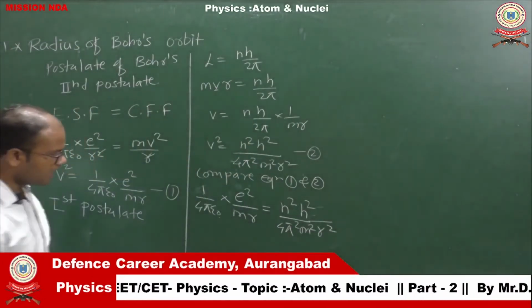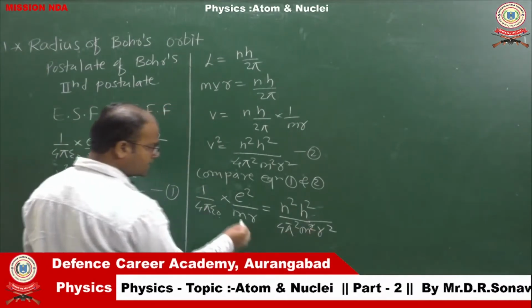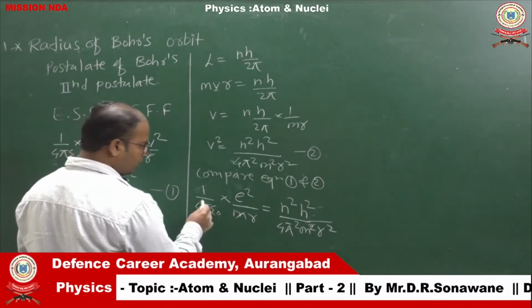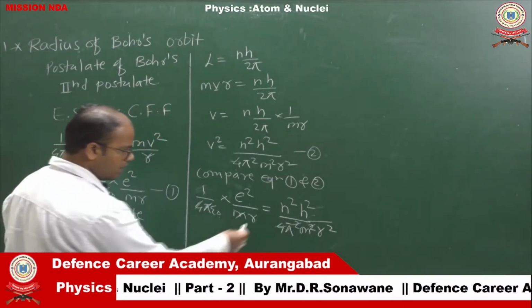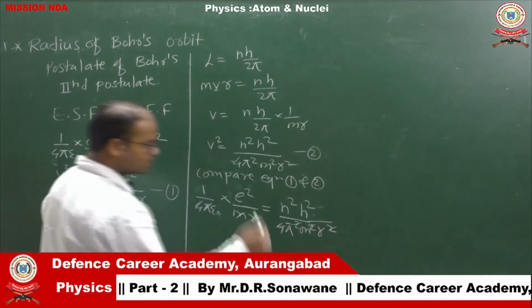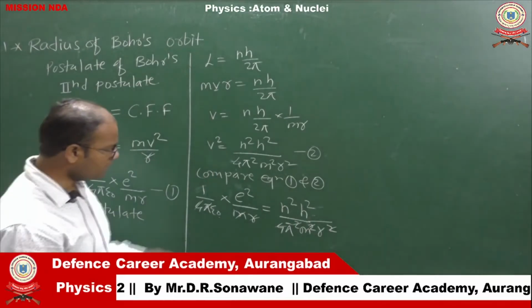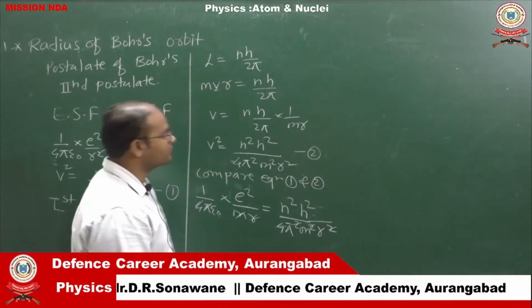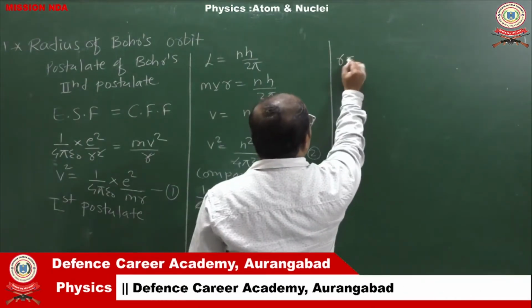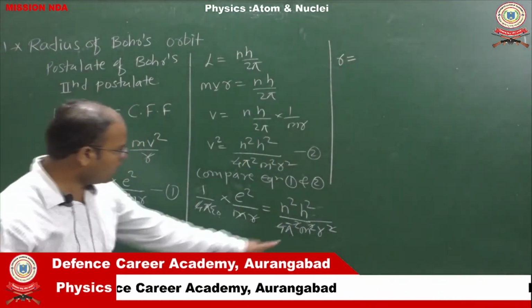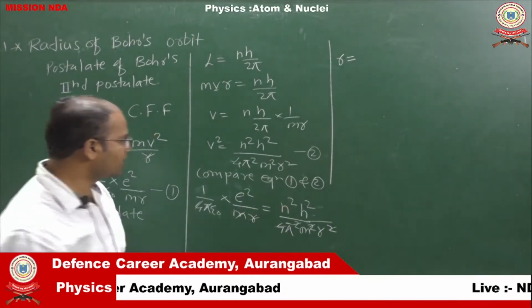If we cancel the same terms, m cancels, 4 cancels, pi square cancels, and r and r square cancel. If we write this equation for r, the radius of Bohr's orbit, then we will get r equals